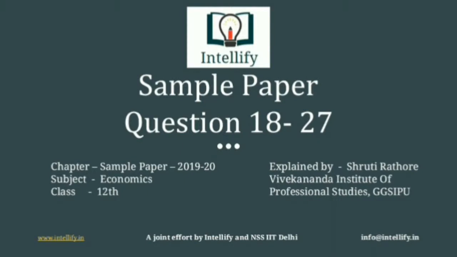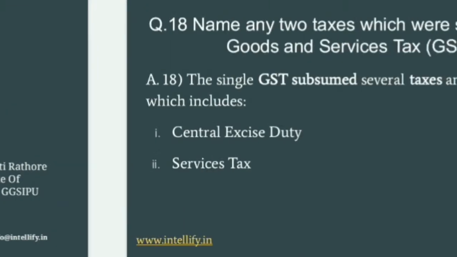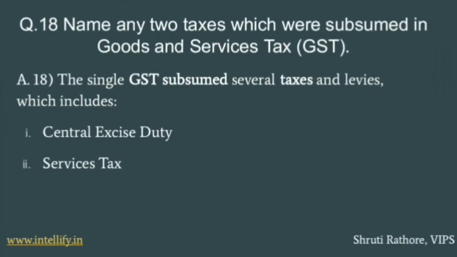Today we are going to study sample papers from question number 18 to 27, and the sample paper is of 2019 to 20. Let's move forward. 18th question: Name any two taxes which were subsumed in goods and services tax. There are actually many taxes, but as it is written, we have to mention only two. So the two taxes are central excise duty and services tax.